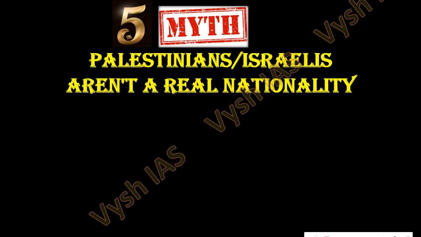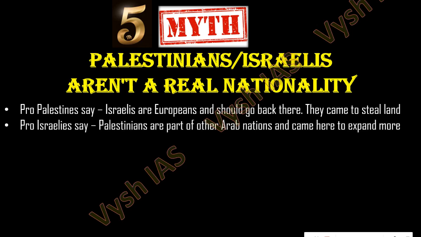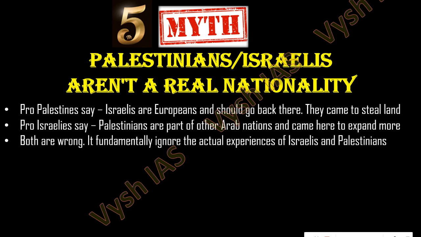Fifth myth is that Palestinians, Israelis aren't a real nationality. The pro-Palestinian people say Israelis are Europeans and should go back there. They have come here to steal our land. The pro-Israelis will say Palestinians are part of other Arab nations and they have come here to expand their population and their land. But both are actually wrong.